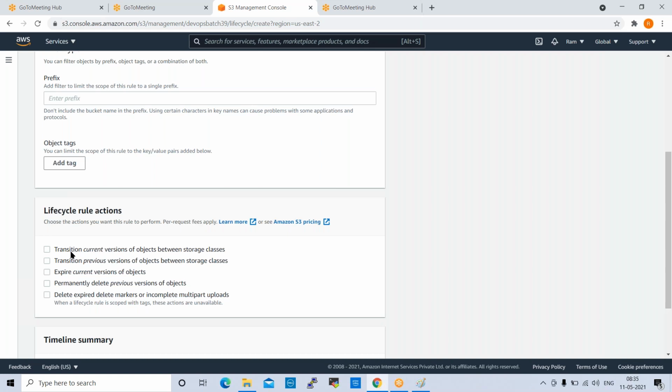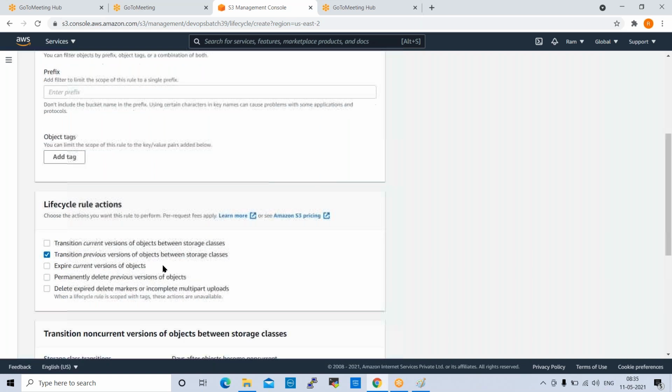Here it is showing transition current versions of object between storage classes. Current versions means latest data, whatever latest data is available, that you can move somewhere. This is not required basically. Second one is transition previous versions of object between storage classes. If you select this, what will happen? Go down here.